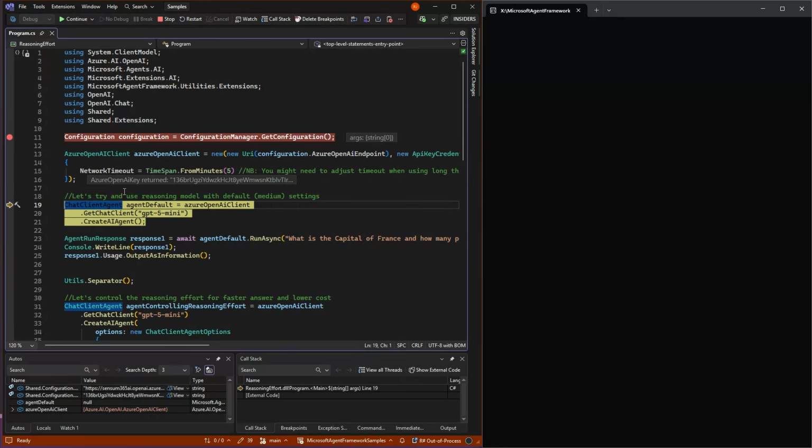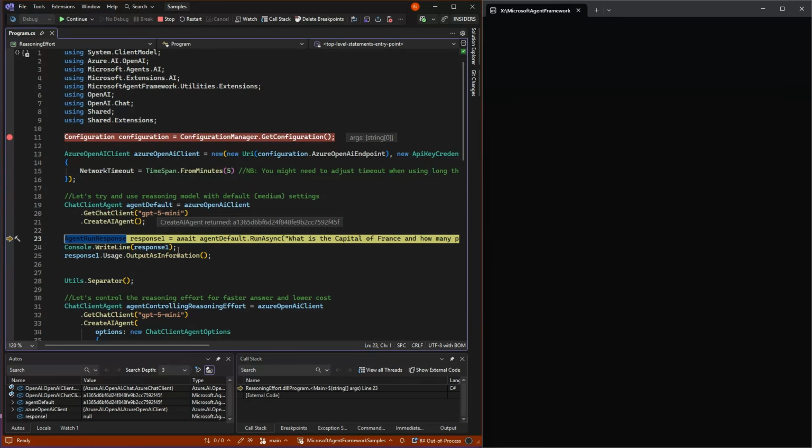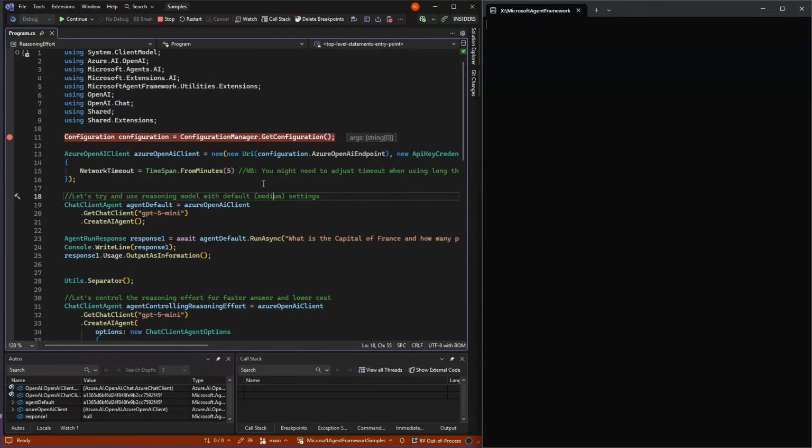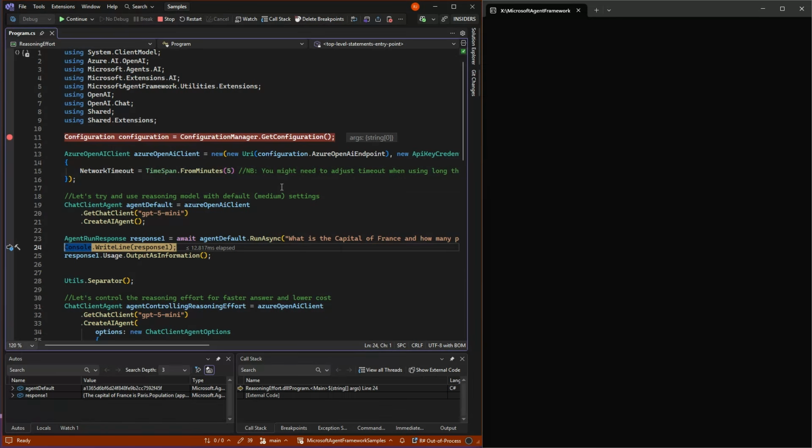But why do we need it? Well, if we, for example, go in and use ChatGPT 5 mini here, and we use it without any extra configuration, and ask what is the capital of France and how many people live there. If we do that, it will take a little while to come back because ChatGPT 5 is a reasoning model, and the default, if you don't set anything, against many people's belief, is that it's set to medium. There's low, high, medium, and then there's something called minimal, which is the lowest of them all.